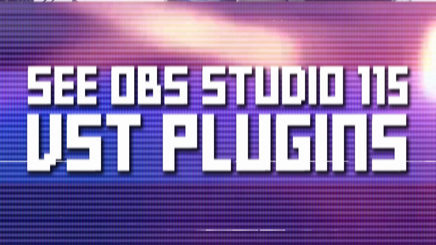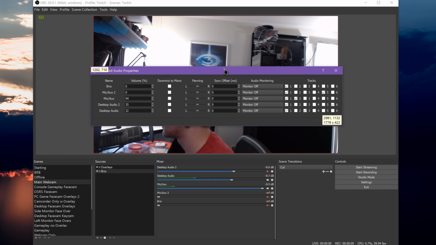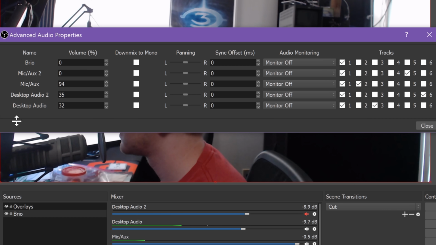This lists your audio sources and allows you to separate the sources to different audio tracks, as we covered in a previous video. If you want your sources to record separately, you need to make sure only one source is checked per column or track, and that multiple tracks are checked in your recording settings. Here you can also enable audio monitoring. This lets you create an audio loopback of your microphone so you can hear it in your headphones. This makes it easier to monitor how loud you're speaking and so on.